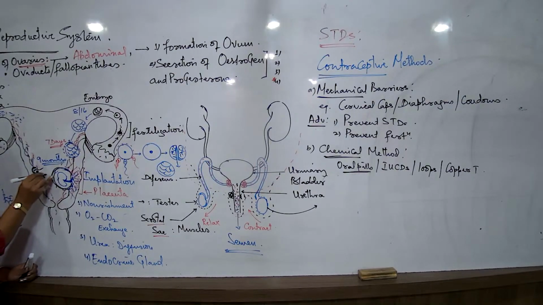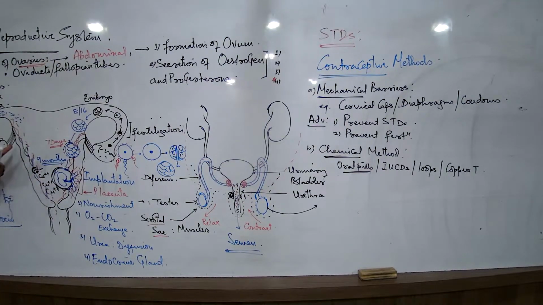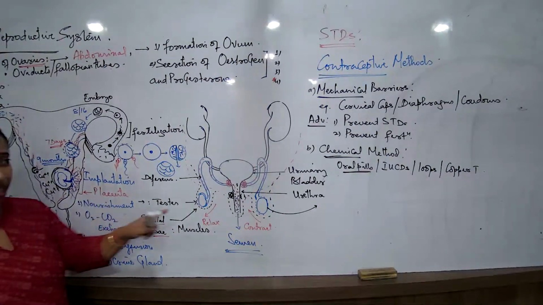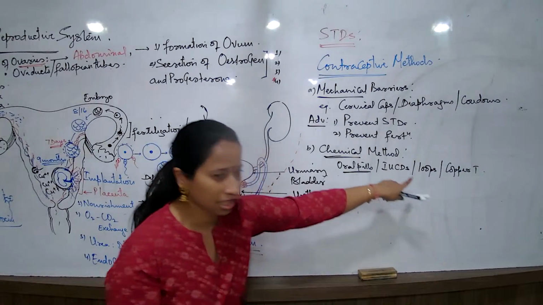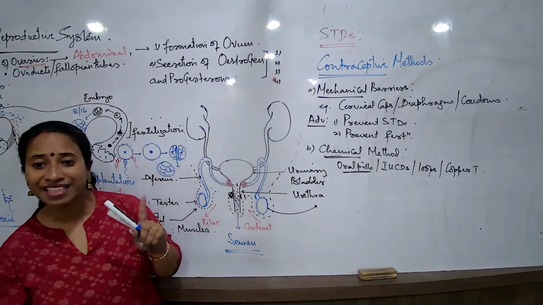It starts releasing copper ions, and most of them release a whole lot of copper ions and make the entire reproductive tract not fit for the survival of the sperms. This helps in killing sperms even more, so the chances of fertilization become less. These are all birth control, preventing fertilization.